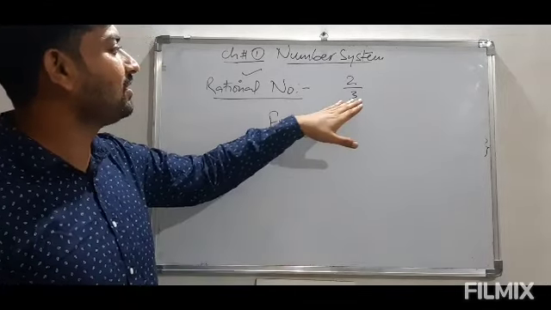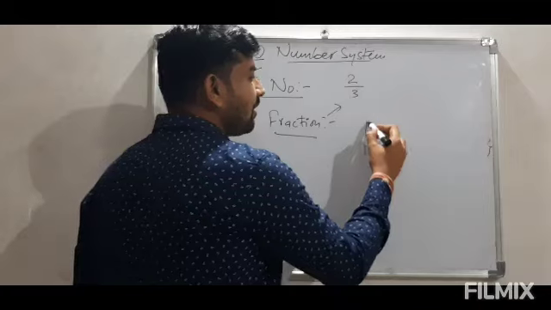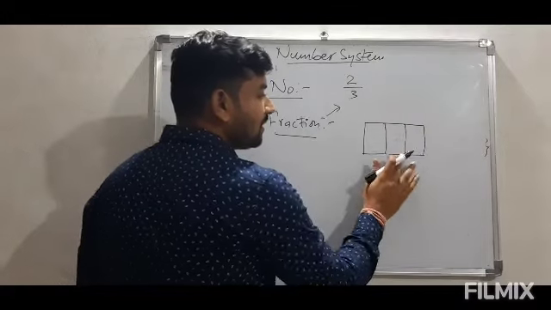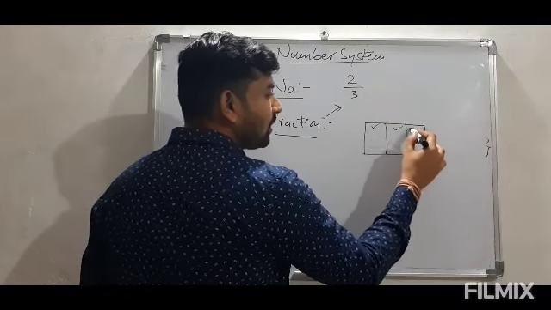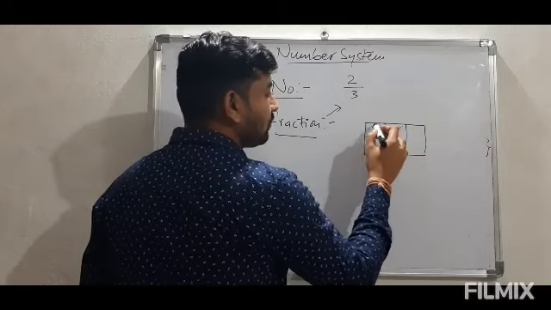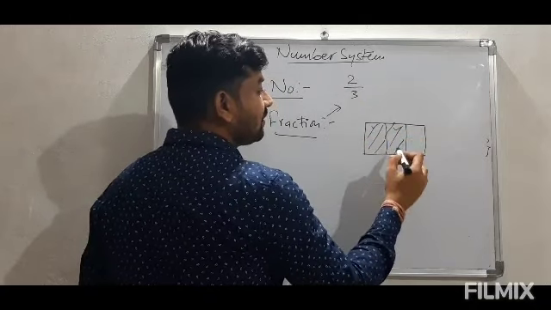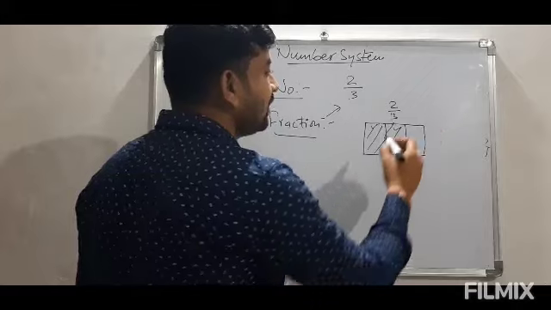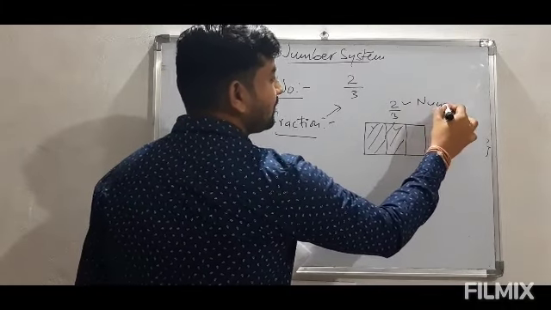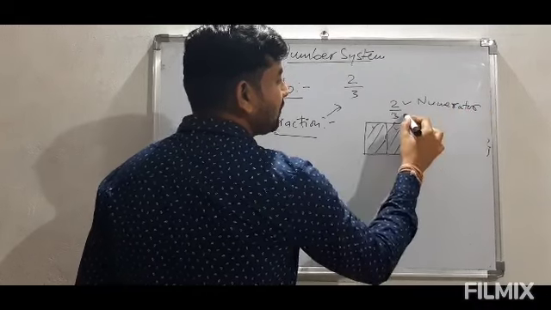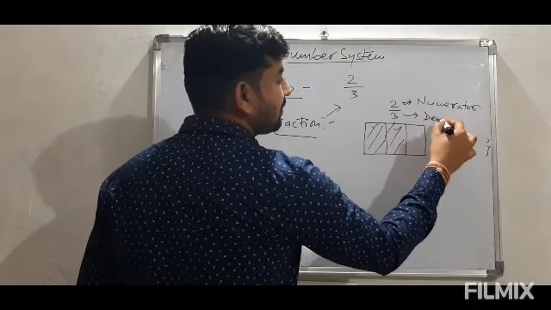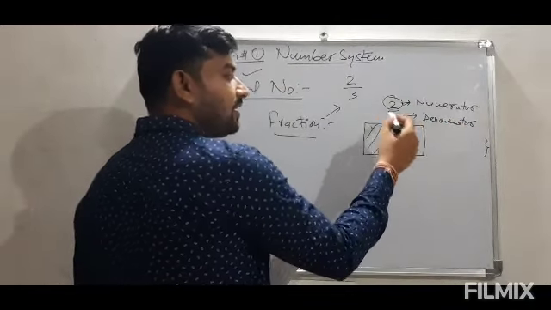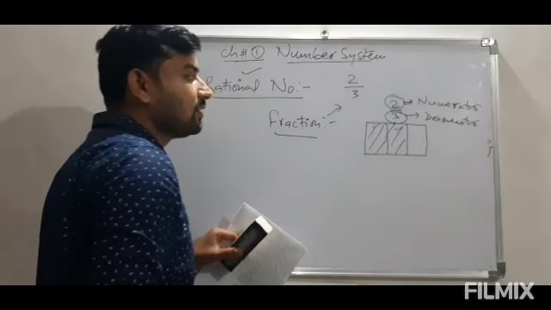A fraction is something in which we select a certain part out of the given total parts. Suppose we talk about this 2 by 3. In this figure there are total 3 parts, 1, 2 and 3, and here 2 are selected. It means if we shade these two portions, it is the same situation which we represent by 2 by 3. Here this 2 is called the numerator and this 3 is called the denominator. So the numerator is represented by the selected parts and the denominator is represented by the total parts.